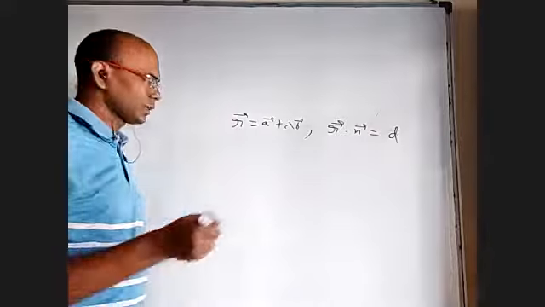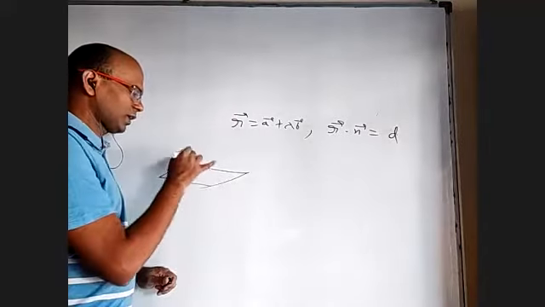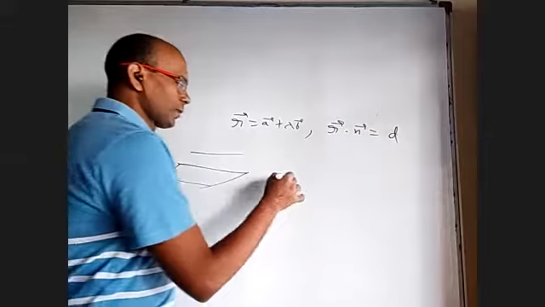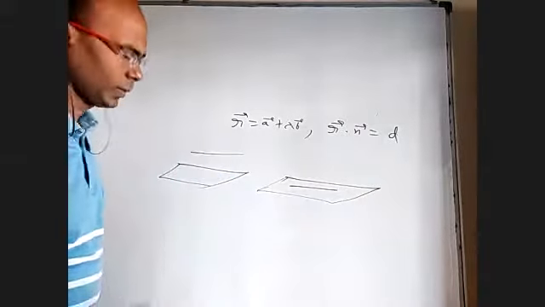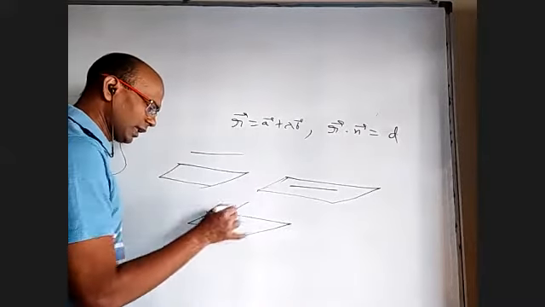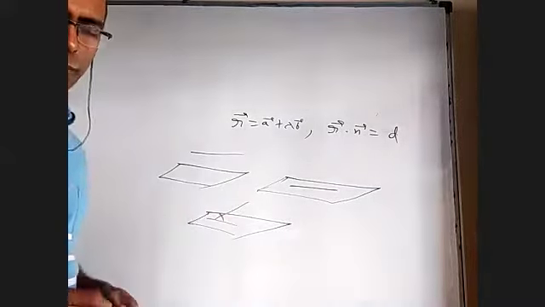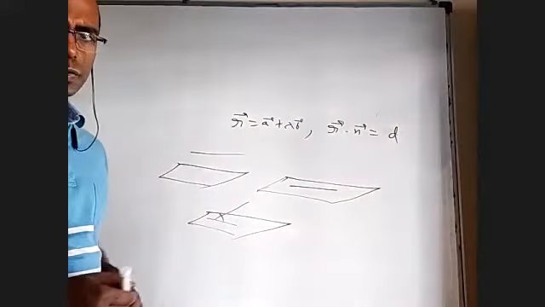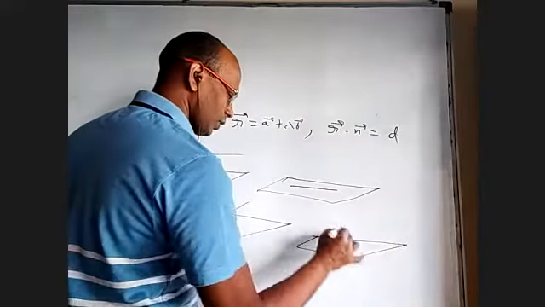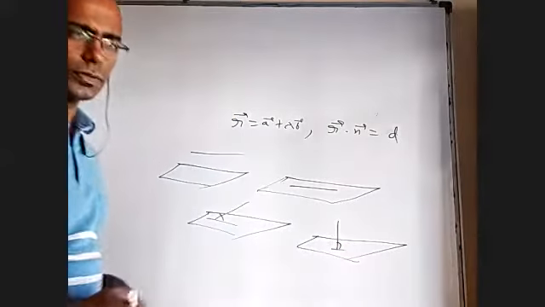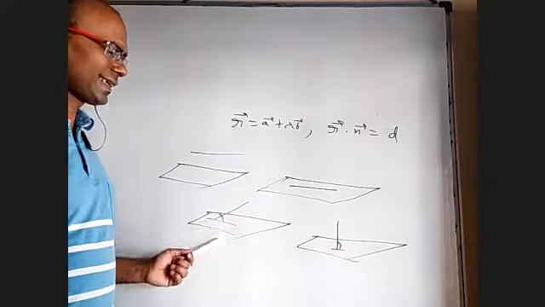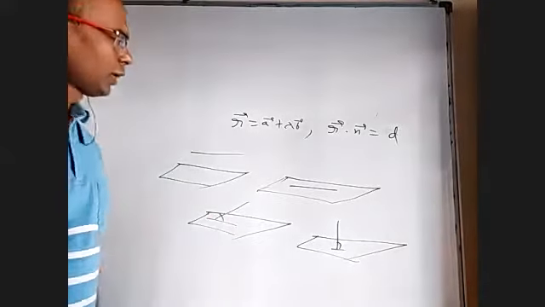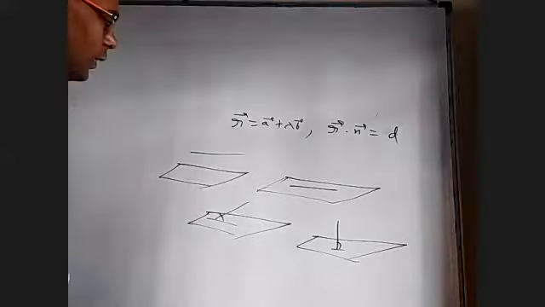What is that? The plane and line can be parallel like this. The plane and the line can completely lie within the plane, and the plane and the line are at some angle, they are intersecting at a point. It can be perpendicular also included in that. Okay, you can even say the line is perpendicular also, doesn't matter. So line and plane are parallel, or the line completely lies within the plane, or it intersects either this way or this way, doesn't matter. Whether it is this or this, how to know is very simple.